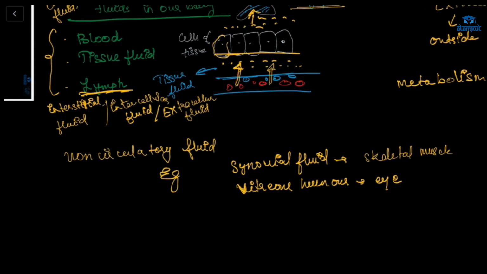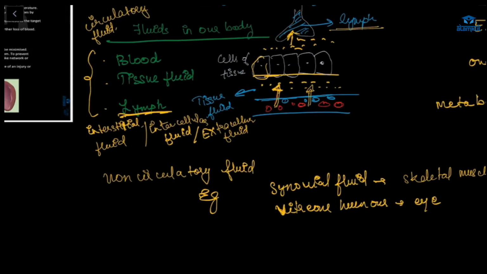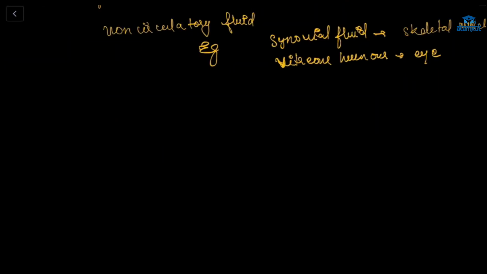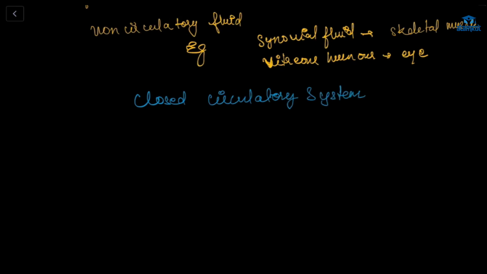These are non-circulatory fluids. They stay in one place only. These things move. Understood, everyone? Then there are two types of circulatory system: closed circulatory system and open circulatory system.